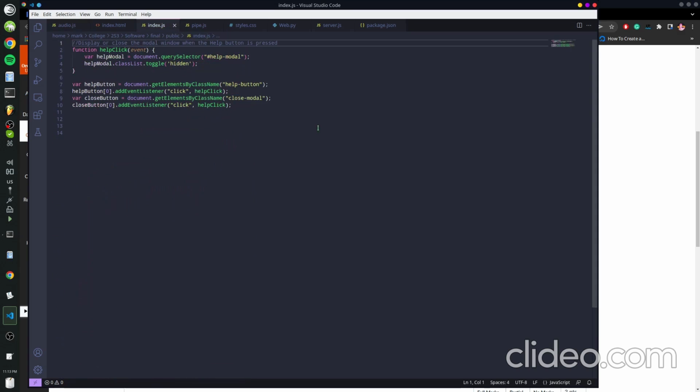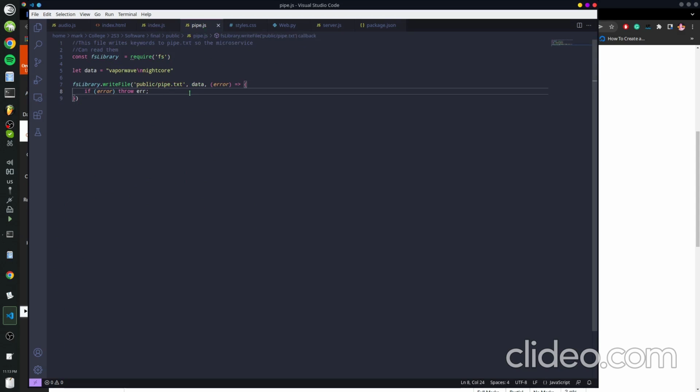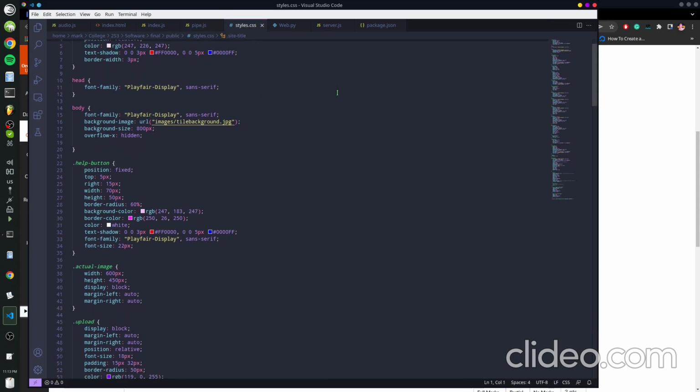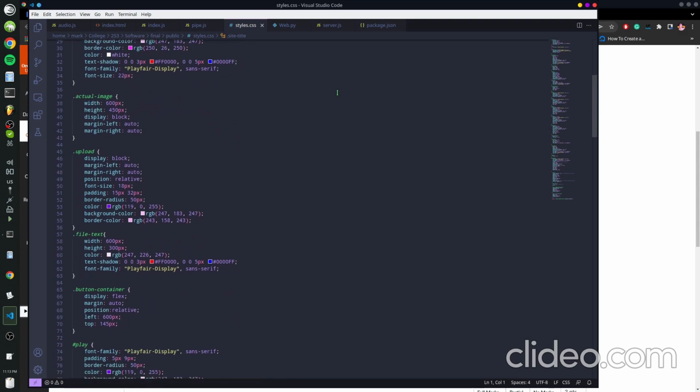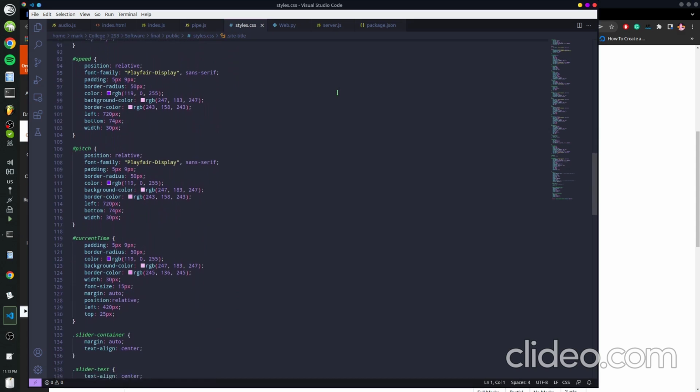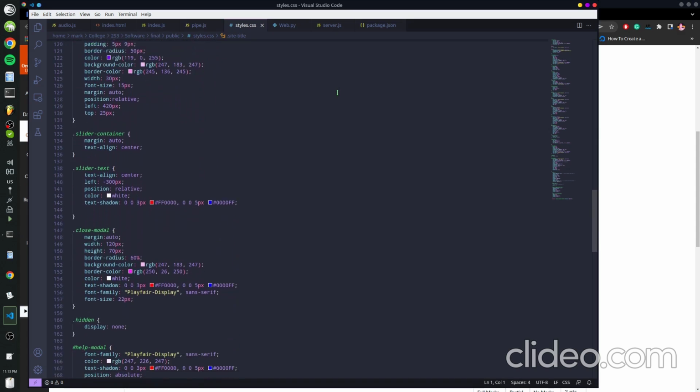Here's the index.js, which just handles clicking on the help button and bringing up the modal window. Here's the pipe.js file that writes these keywords to the pipe.txt, which is read by the microservice. This is the styles.css file, which just controls how the content appears on the page.